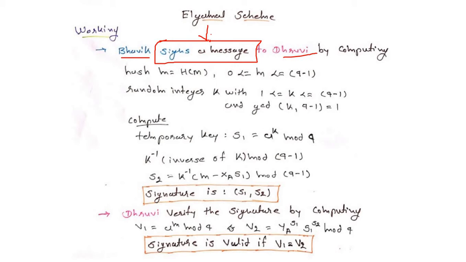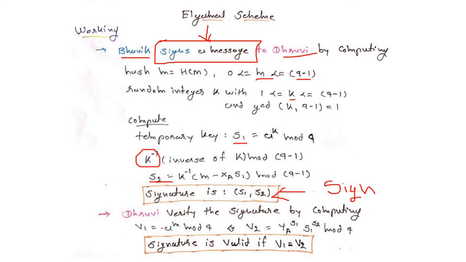In this scheme, we use M, K, and Q, where Q is a prime number. We have used the values S1 and S2, and we found the inverse of K also. So two signatures, S1 and S2, are used for signing at the sending side.